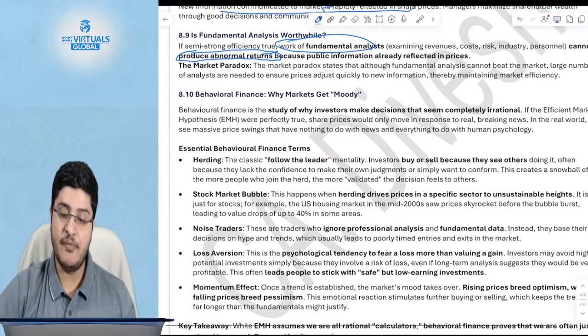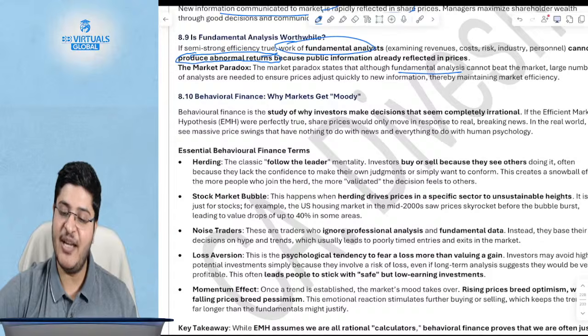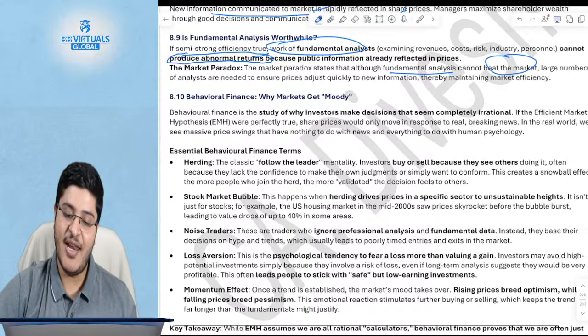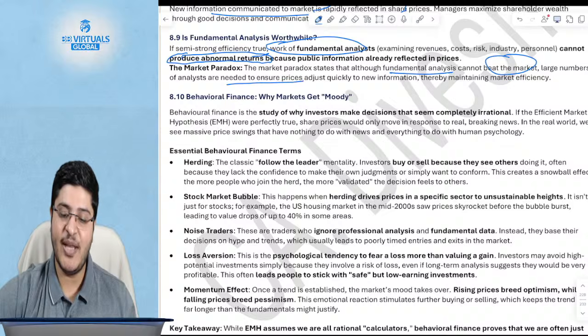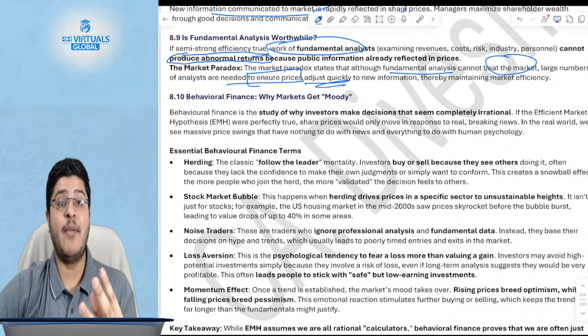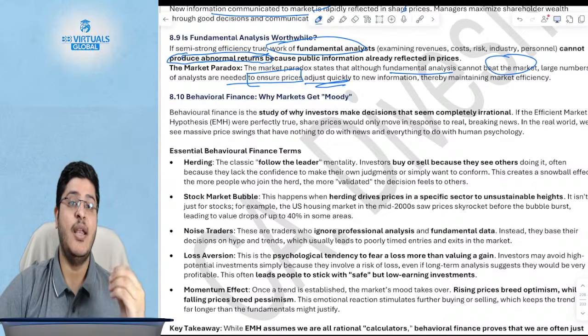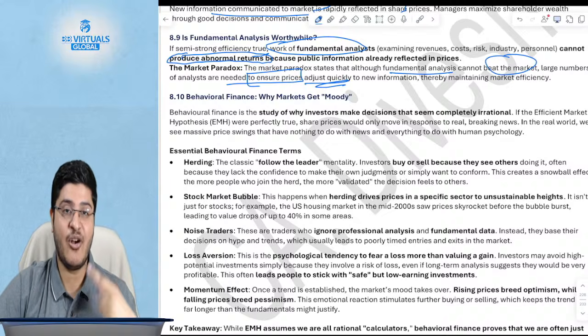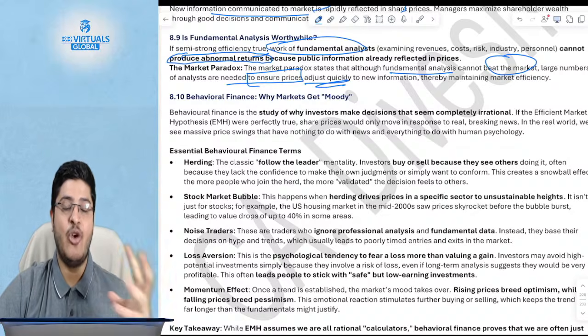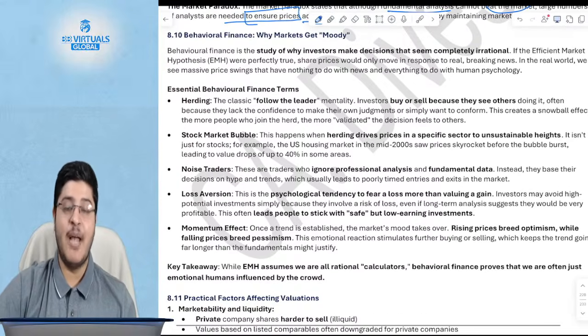Now, so the market paradox is what? The market paradox says that although fundamental analysis cannot beat the market, a large number of analysts are needed to ensure the prices adjust quickly. What are we saying? We are assuming that the price already incorporates whatever information has already been announced, but that will happen only if a lot of people have already absorbed the information and understood it and incorporated it in the price. Almost the last topic is behavioral finance.